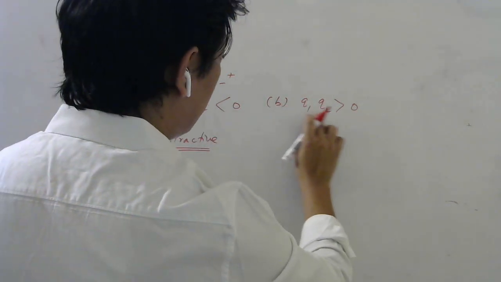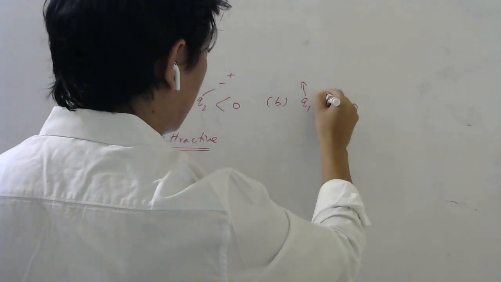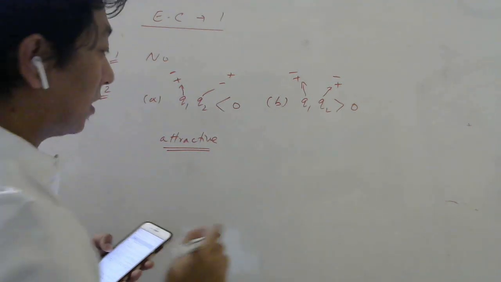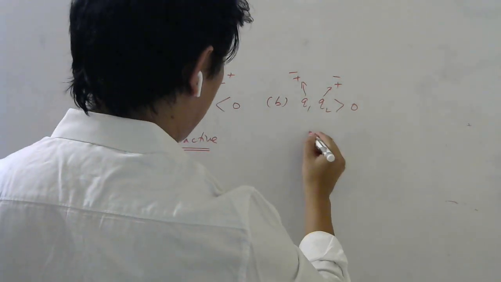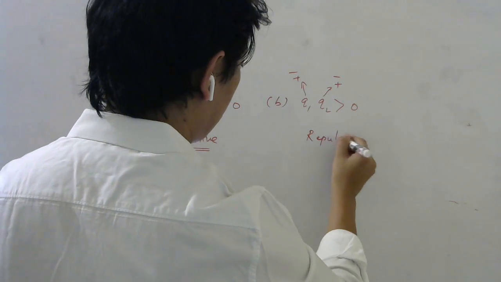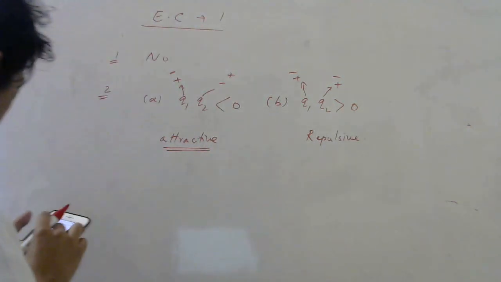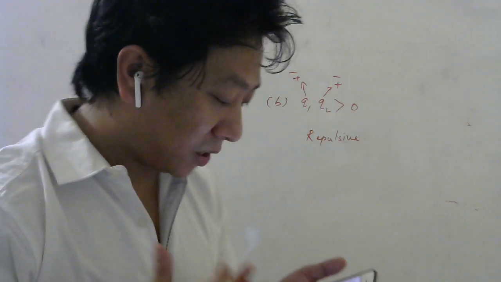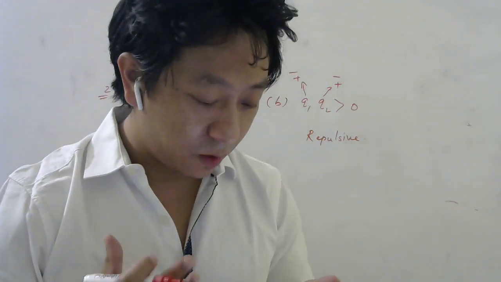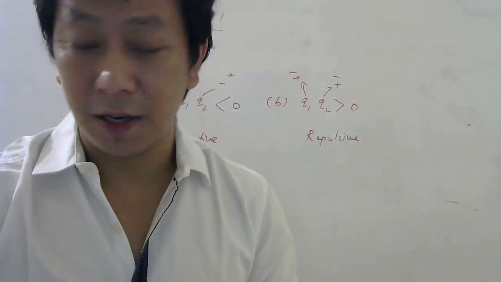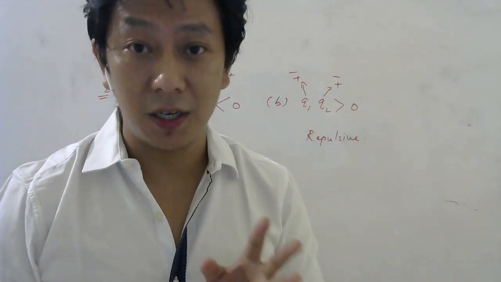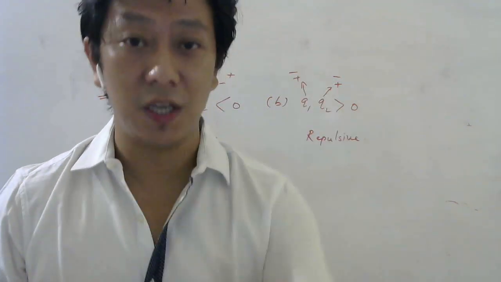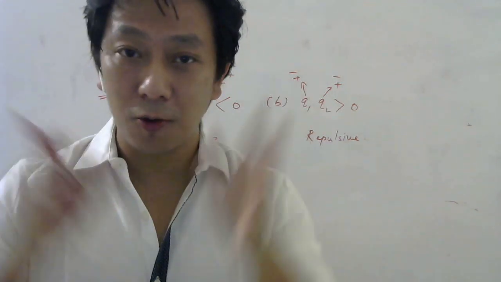If the product of two charges is greater than 0, then it means what? Either both are positive or both are negative. Minus minus is also plus, right? So therefore the nature of the force will be repulsive. Okay. Third question, let us see. This is interesting. On a macroscopic scale, can we consider charge continuous? Now I have told you charge is quantized. We have spoken already that charge comes in integral multiples of the charge of the electron. Right? 1e, 2e, 3e, like that. You can count. So it is quantized, not continuous.